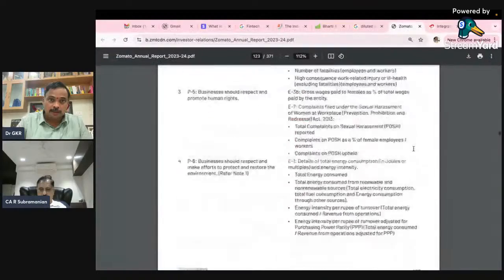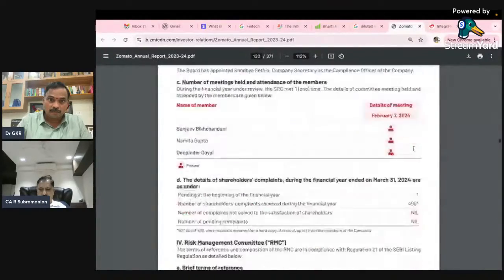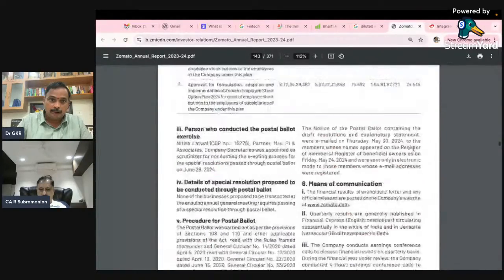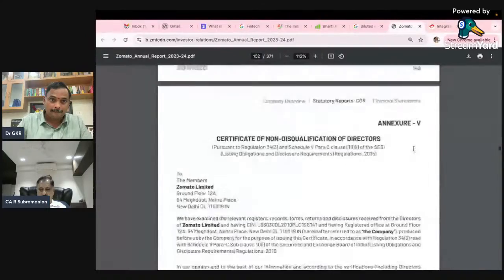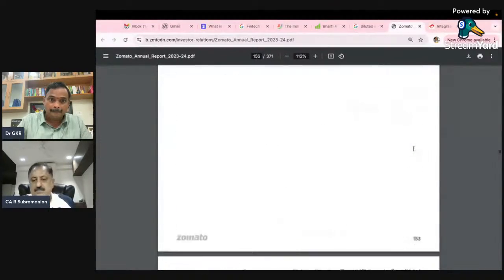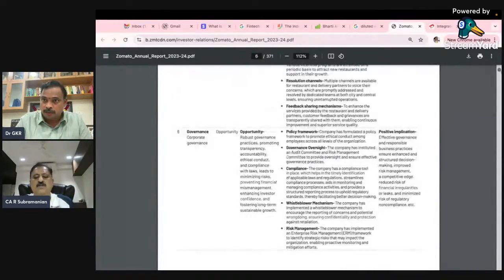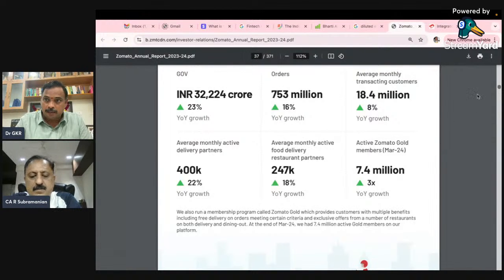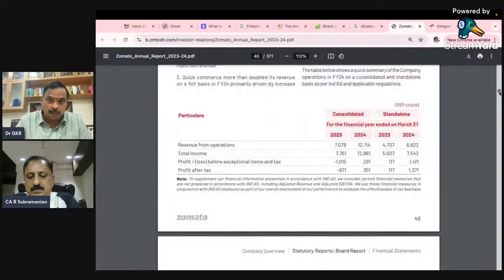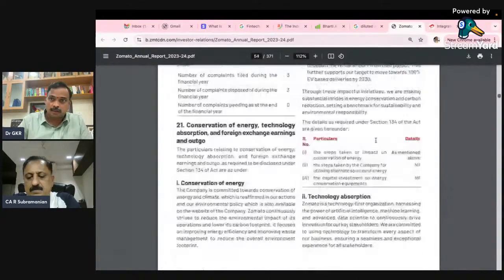So this part is the independent auditor's report of consolidated. So that means I have the standalone here. Where has the standalone gone?